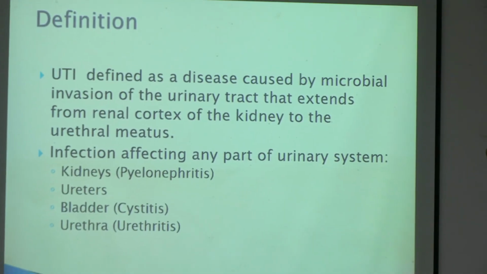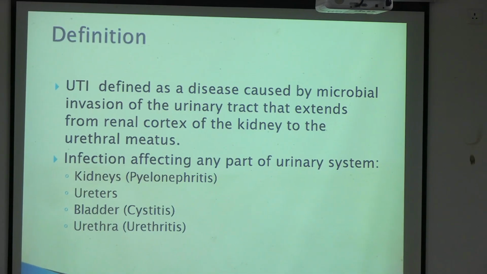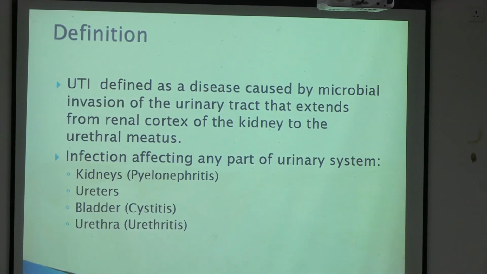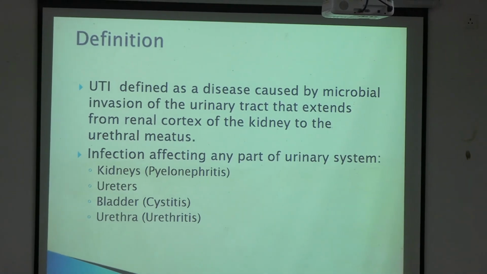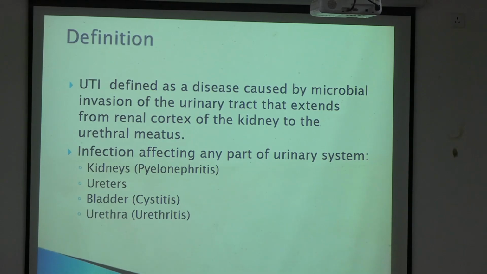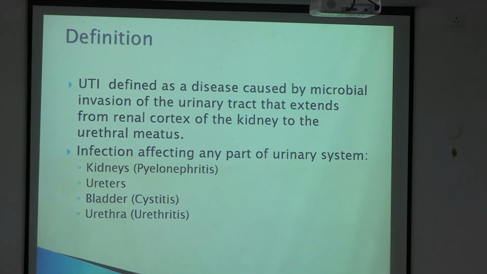Definition of UTI. UTI is defined as a disease caused by microbial invasion of the urinary tract that extends from the renal cortex of the kidneys to the urethral meatus. So that is the whole route. In that, if there is infection, we call it the UTI or urinary tract infection. In short, it is UTI. The infection that is affecting any part of the urinary system.